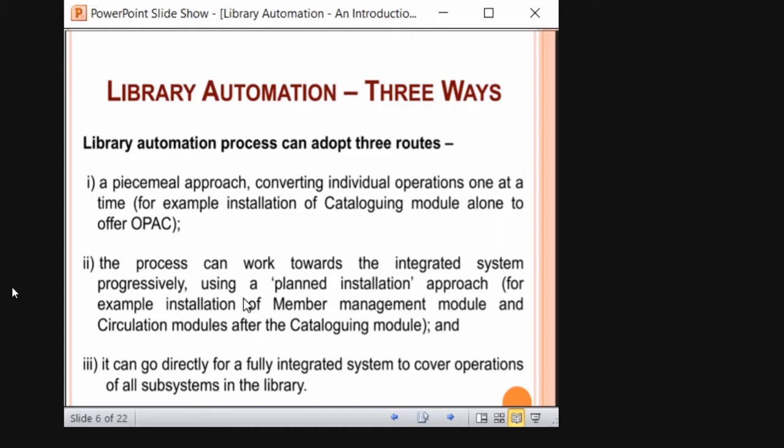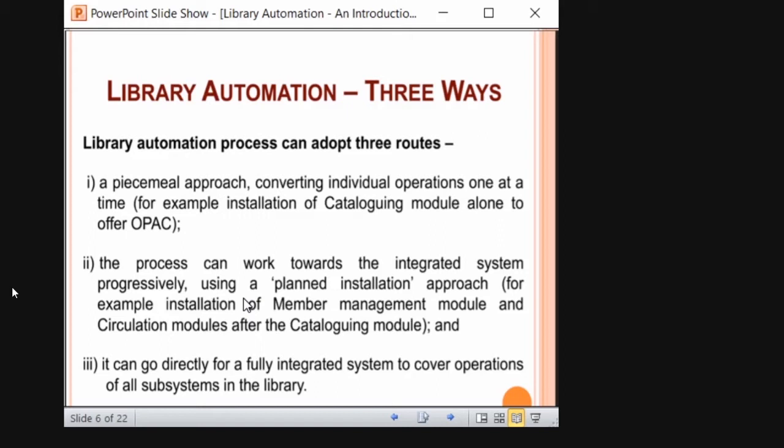So these are the three ways an automated process can be adopted. What are the ways? A piecemeal approach, which is nothing but converting individual operations one at a time. As I said earlier, it is difficult to migrate, meaning moving from a traditional to an automated library for all the sections. You cannot do all the sections at once. So a piecemeal approach is taking it piece by piece, section by section. For example, installation of a cataloging module alone to offer OPAC.